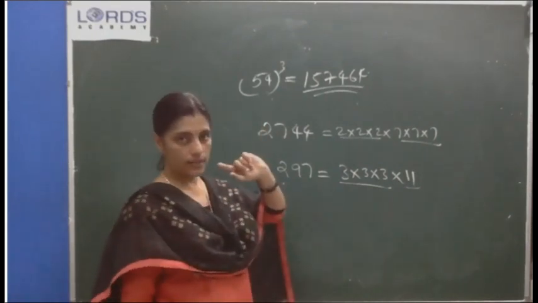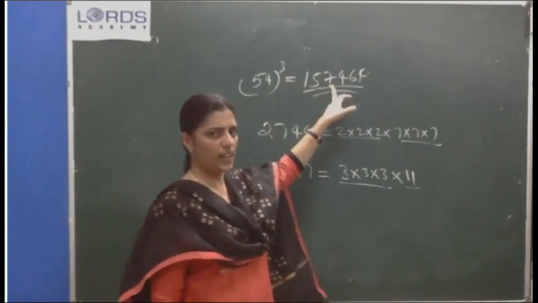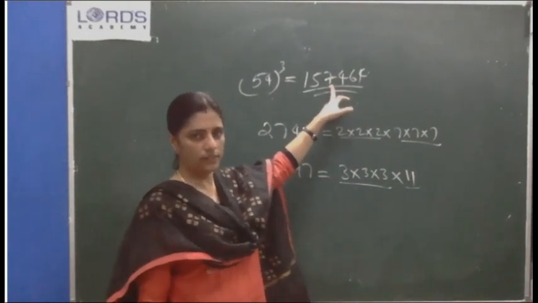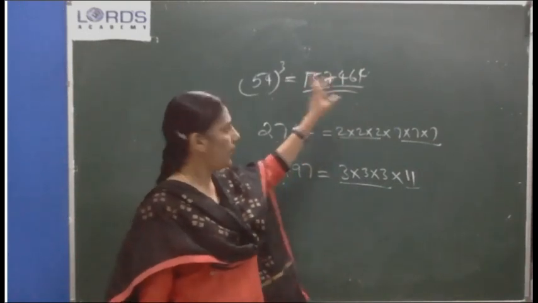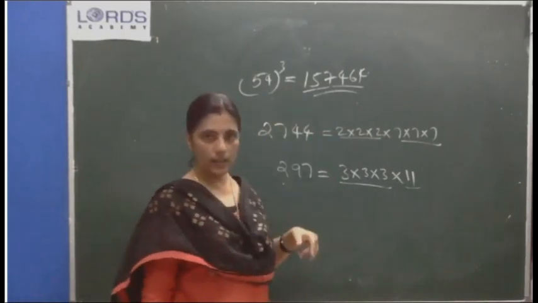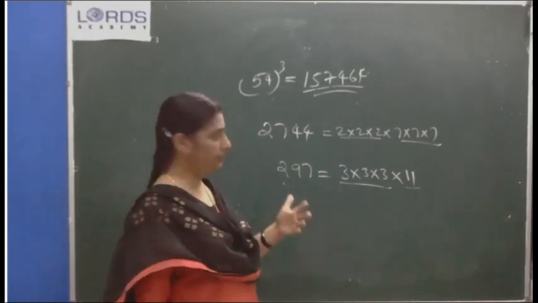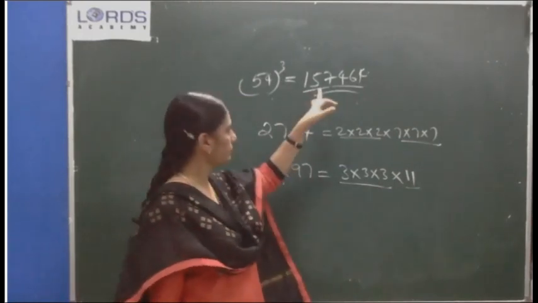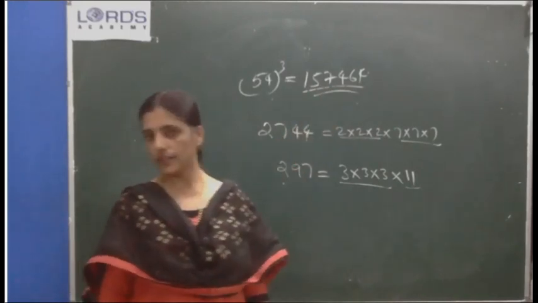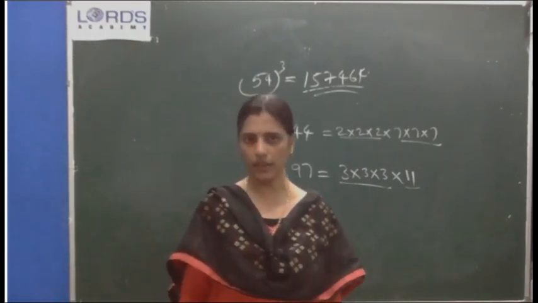So last class, 54 cube is 157464. I think that 7 I missed while I copied from the textbook. Those who did it by yourself will get the correct answer. Those who copied from the board only, they may make a mistake. Okay, that's it.